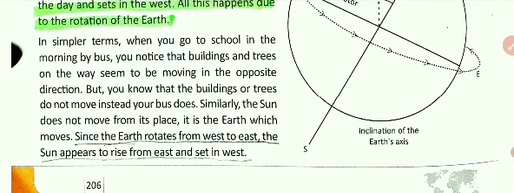Okay. Similarly, the sun does not move from its place. It is the earth which moves. Since the earth rotates from west to east, the sun appears to rise from the east and set in the west. Just the opposite direction. Okay.